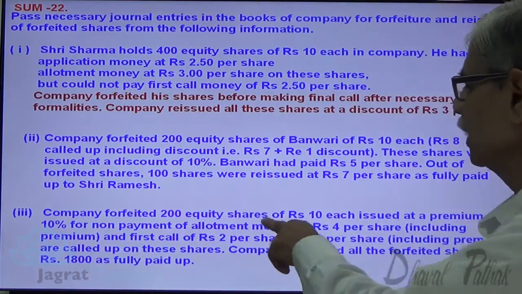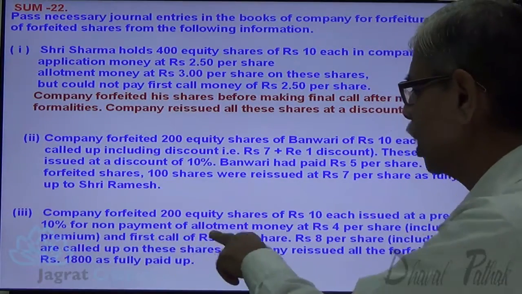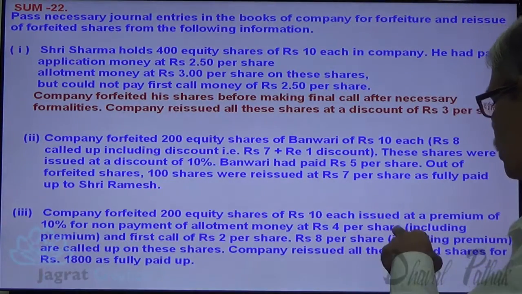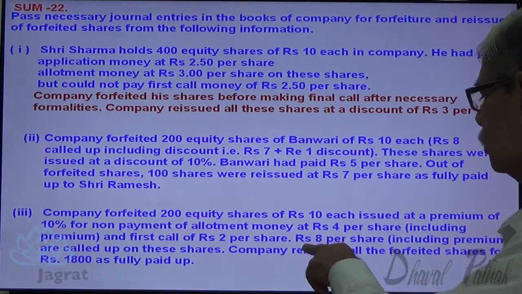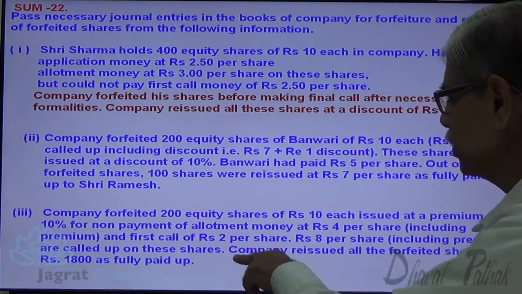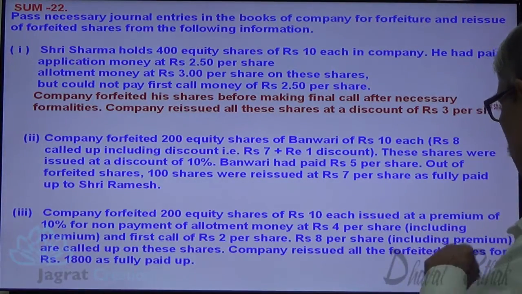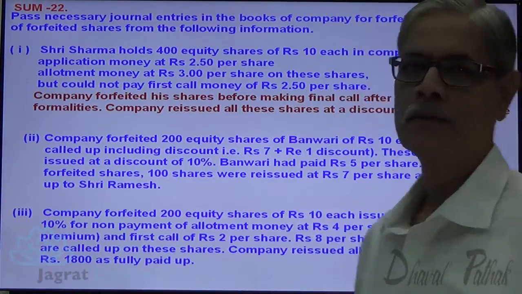Company forfeited 200 equity shares of rupees 10 each, issued at a premium of 10%, for non-payment of allotment money rupees 4 per share, including premium, and first call rupees 2 per share. Rupees 8 including premium are called up. On these shares, company reissued all the forfeited shares for rupees 1800 as fully paid up shares.